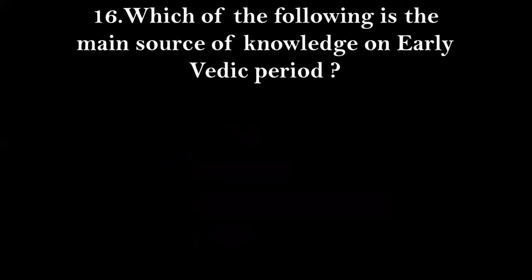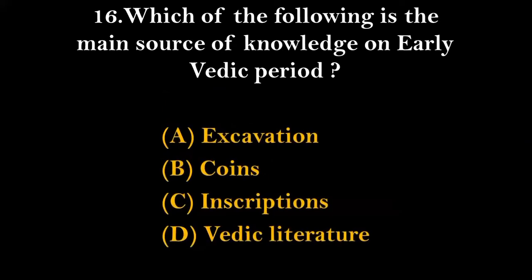Next, which of the following is the main source of knowledge on early Vedic period? Options given here are excavations, coins, inscriptions, and Vedic literature. This is a very common question. And the right answer for this will be obviously option number D, that is Vedic literature, because this is the only source of knowledge that we have in our hand with regard to the Vedic civilization.